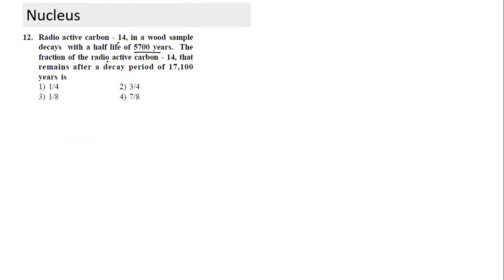The fraction of radioactive carbon C14 that remains after a decay period of 17,100 years: what fraction of C14 will remain after so long a period? Can we easily calculate? First get an answer, and then we'll try to understand the significance of this answer.